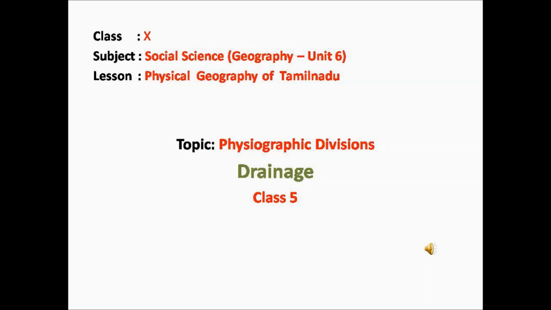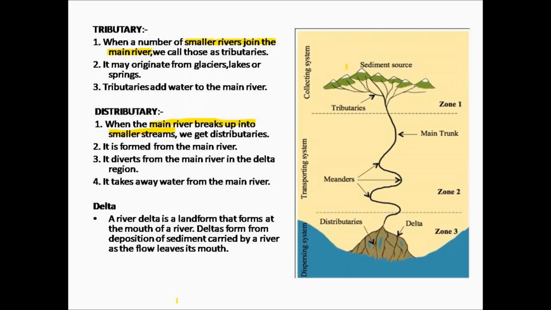That is from where they originate, where do they flow, what are its tributaries and distributaries, and about its formation of delta, and finally where do they end. So in this topic we are going to study about the complete journey of the river. First we have to understand some basic concepts which are used in the river system.